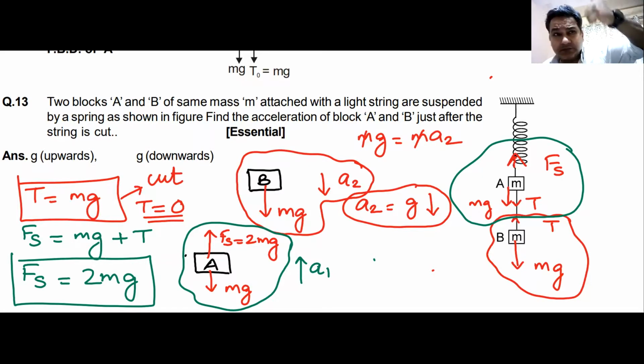2mg upwards, mg downwards. 2mg is more than mg. So acceleration would be upwards. I have called it A1. What will be the equation for block A? I'll give you a minute. Think about it.